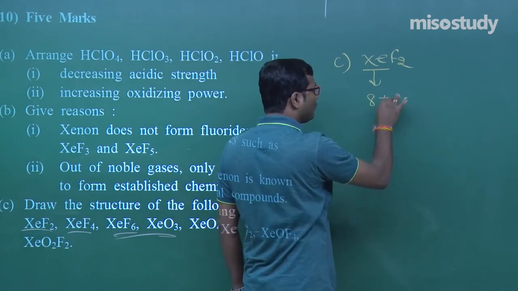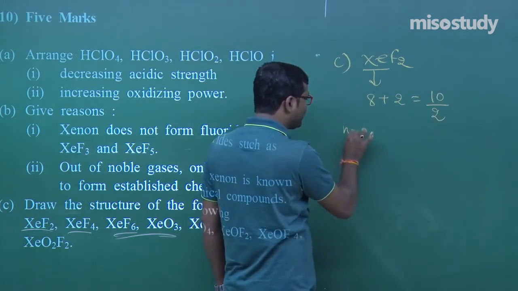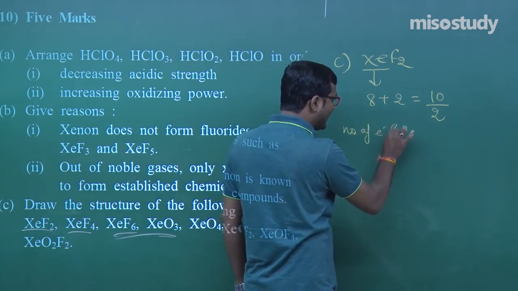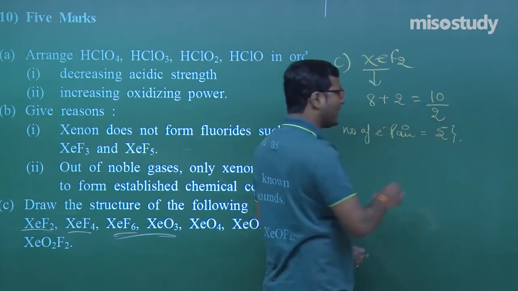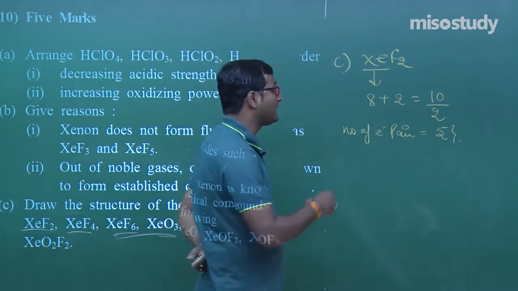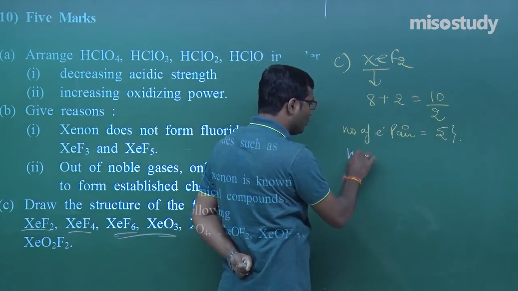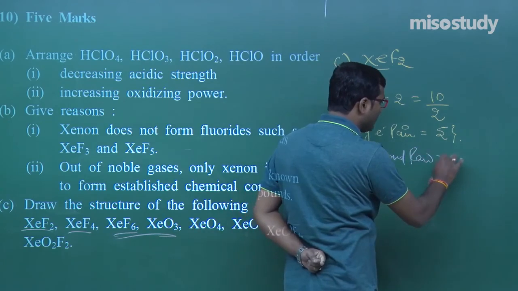Now, this central atom, how many electrons does it have? 8. And monovalent atoms 2, that is 10 divided by 2. So we can say the number of electron pairs is equal to 10 divided by 2, that is 5. Now how many monovalent atoms are attached to xenon, that is 2. So the number of bond pairs is equal to 2.